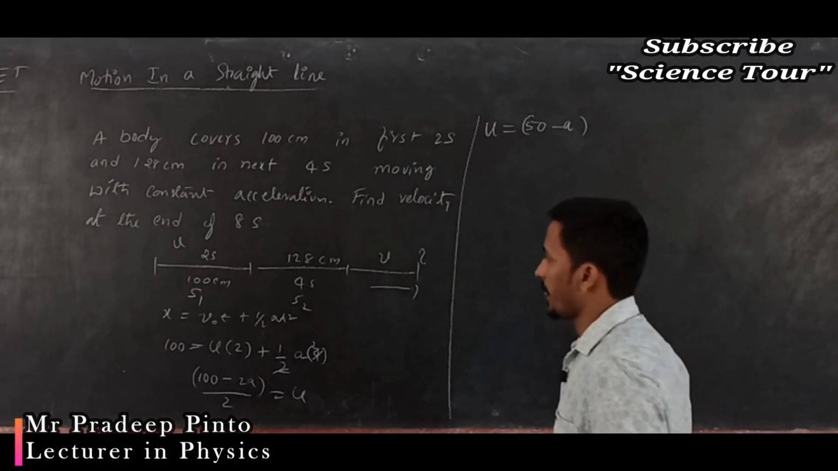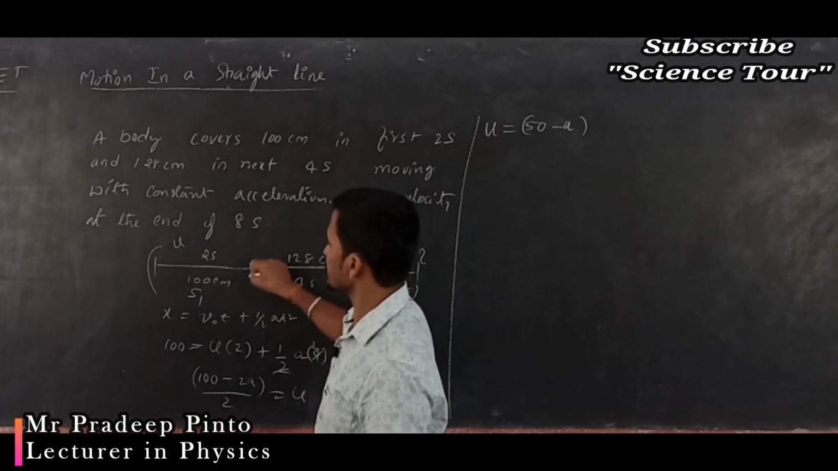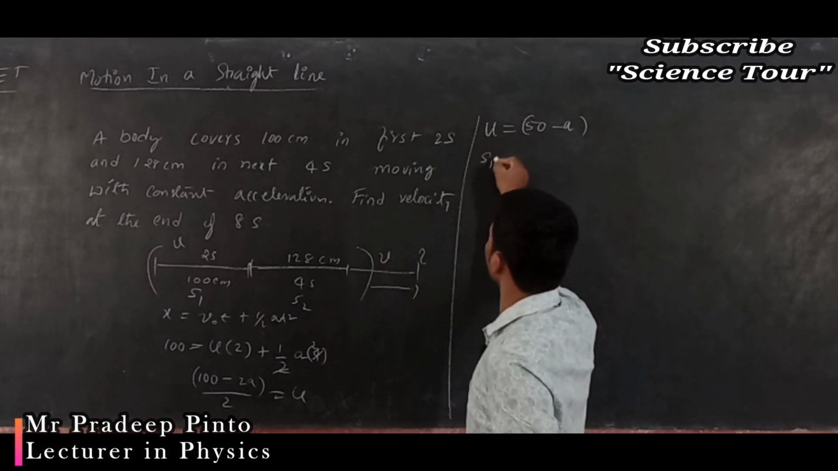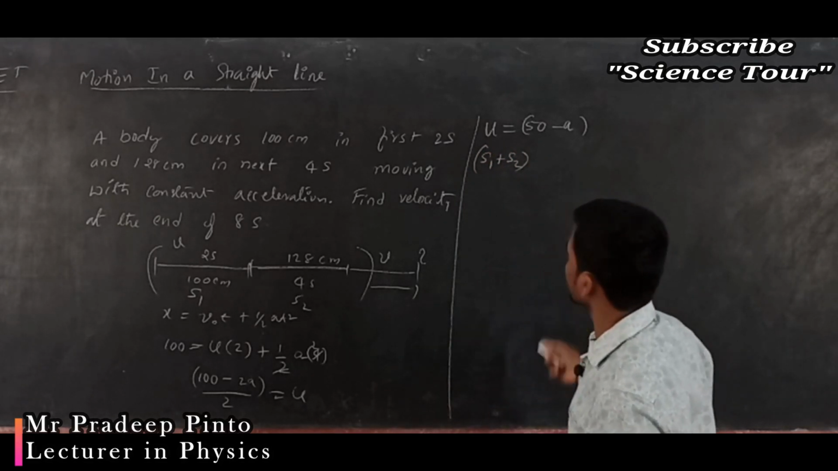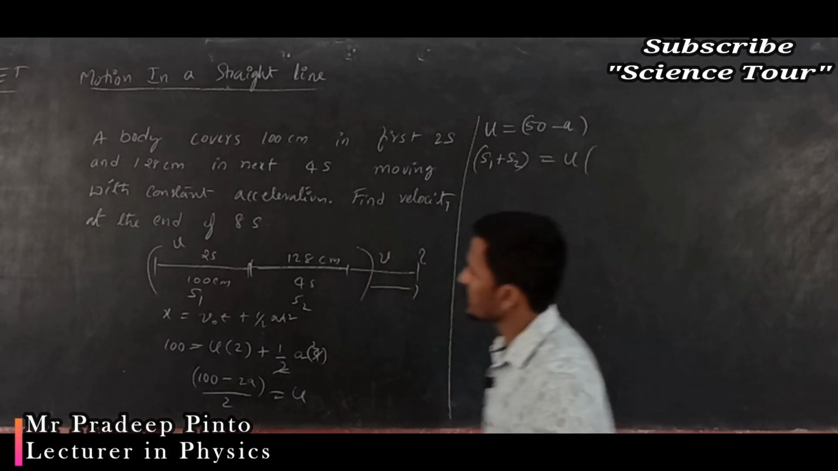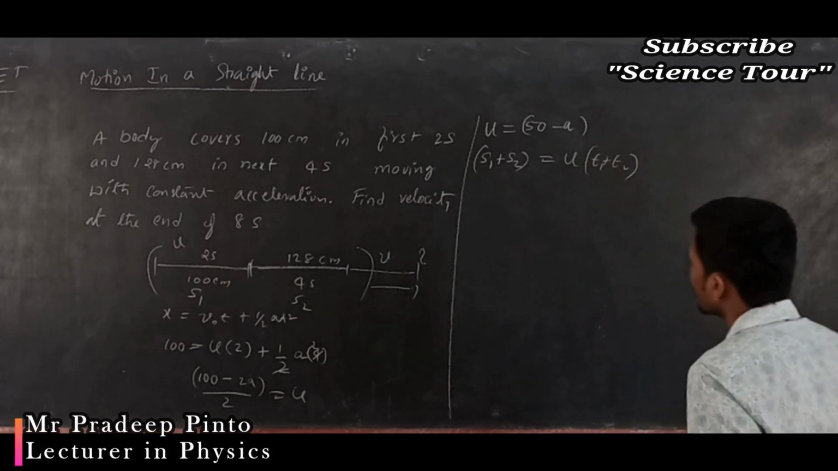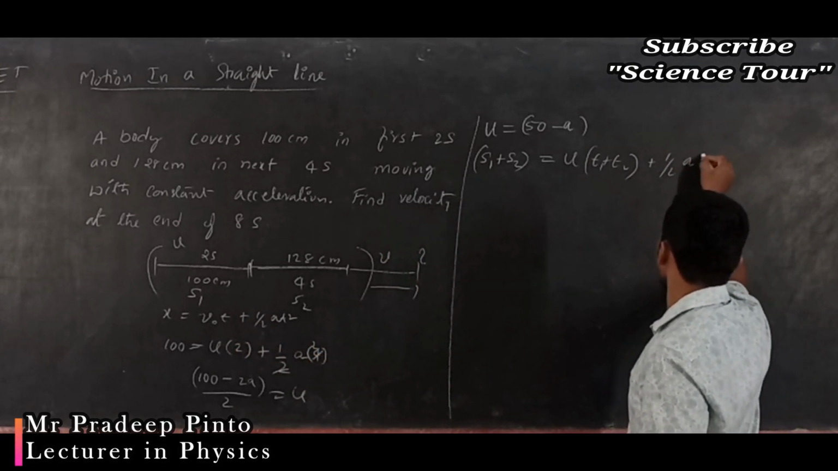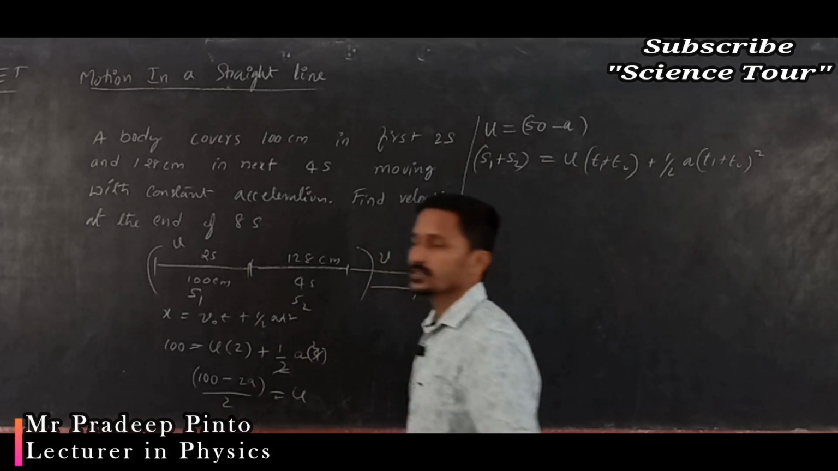The acceleration I also don't know, and the velocity when it reaches the end of this interval I don't know either. That's why I am going to write the same formula for both cases together. First it was S1 only, now it is S1 plus S2, with the same initial velocity, and time is T1 plus T2. So S is equal to u into (T1 plus T2) plus half a into (T1 plus T2) whole square, where T1 is 2 seconds and T2 is 4 seconds.